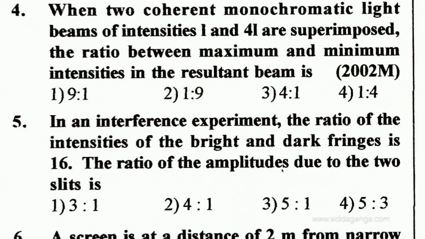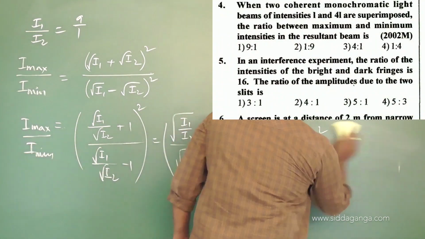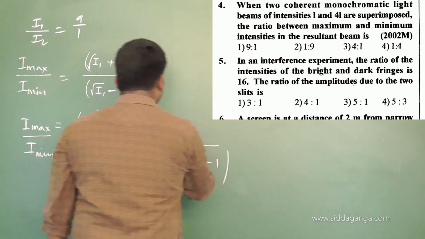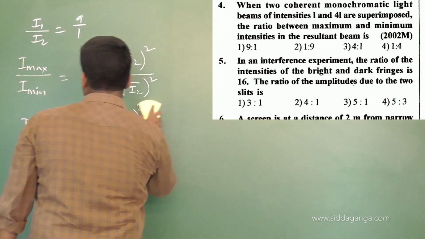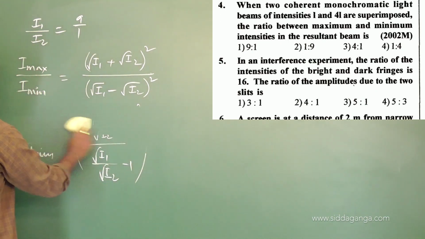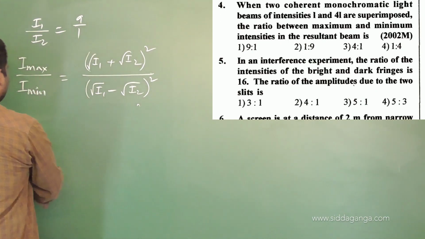When two coherent monochromatic light beams of intensities I and 4I are superimposed, then the ratio of maximum and minimum intensities in the resultant beam is, ratio of maximum to minimum, same problem it is. Come back to this, I will just rub this part, see here now. Tell me what they are given, instead of I1 by I2, I1 and I2 values directly they are given there, isn't it? So then I can substitute for these values here itself, right?